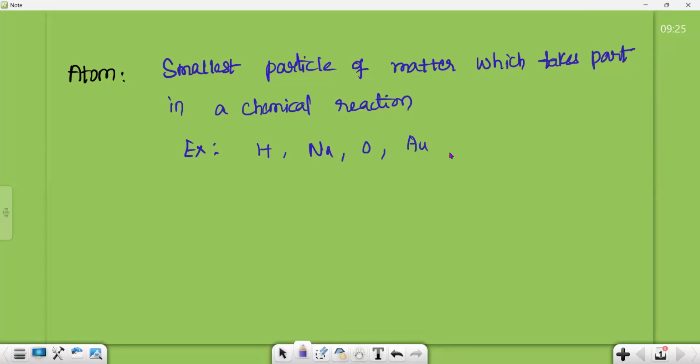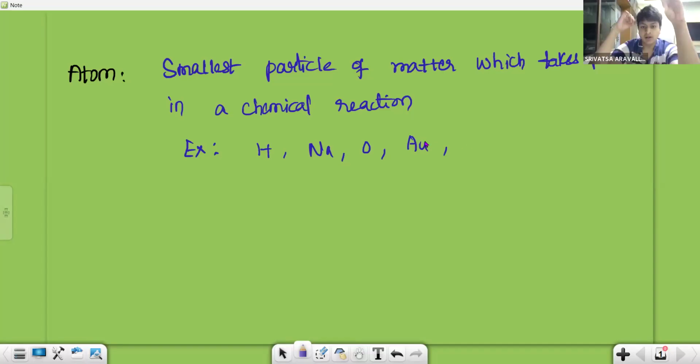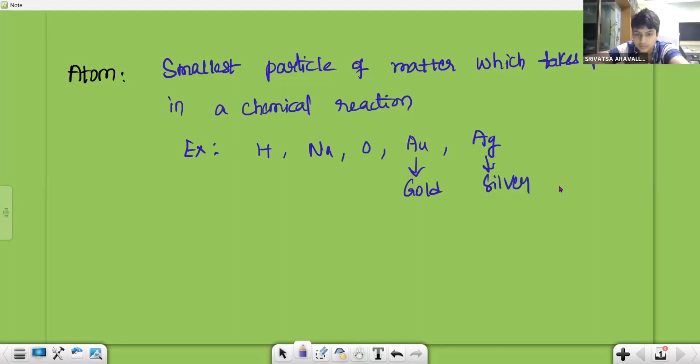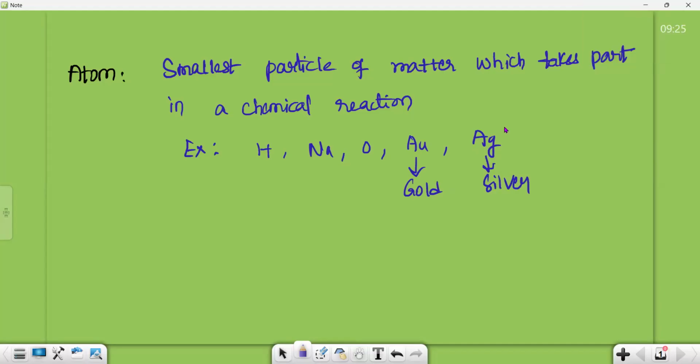Like hydrogen, sodium, oxygen, gold. Gold symbol is Au. What is the symbol of silver, Srivatsa? Um, I don't know the silver symbol. It is Ag. Ag is the symbol for silver. The Latin name is Argentum, so Ag is the symbol for silver.